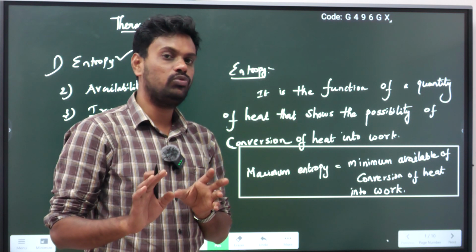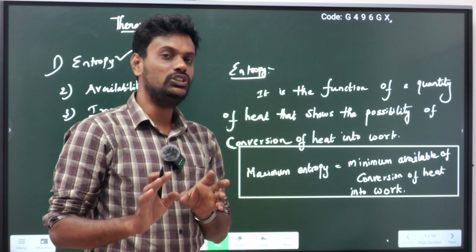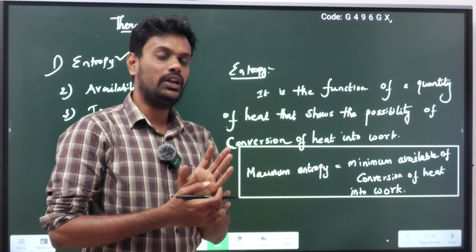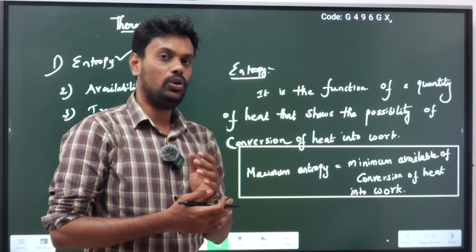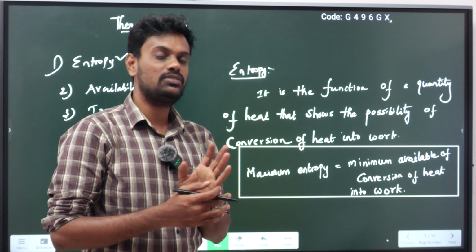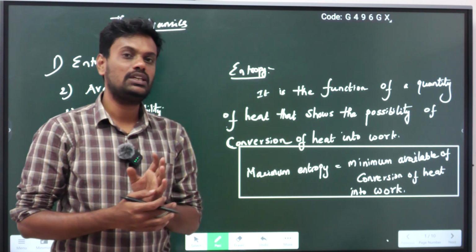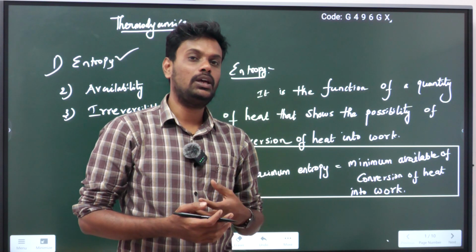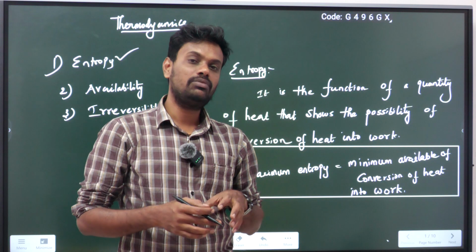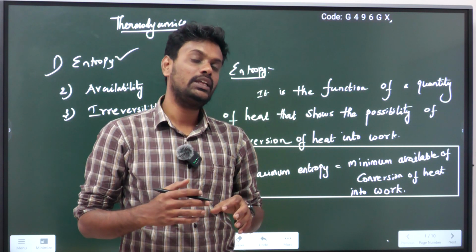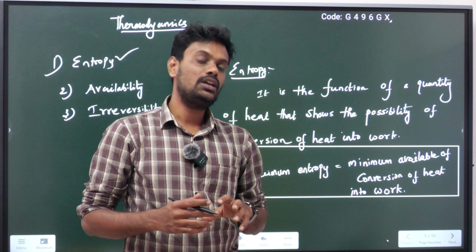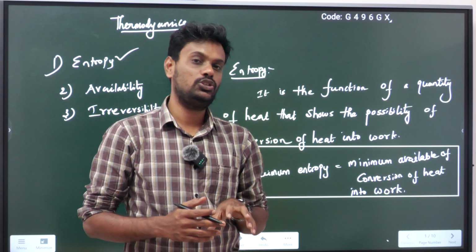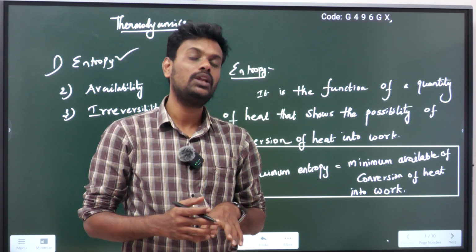The work done by the engine uses the available energy, and some amount of work is not done, because some heat is rejected from the system to the surroundings. So the heat energy you give to the system is not completely converted into work. Only some amount of energy is consumed to do useful work.